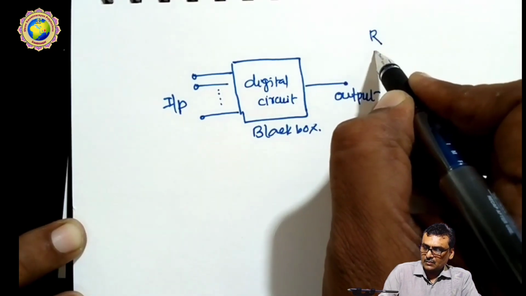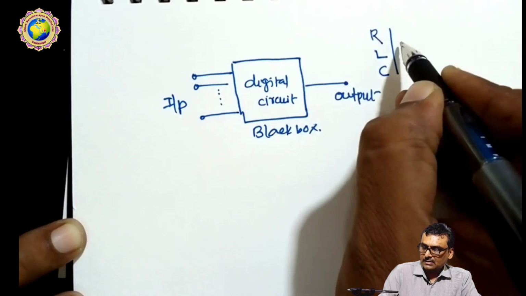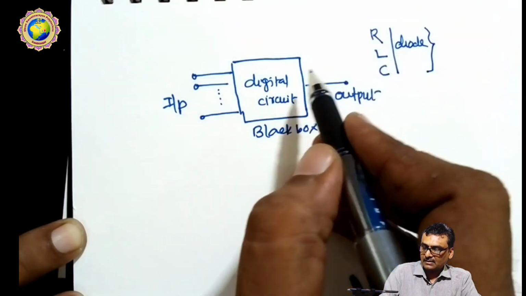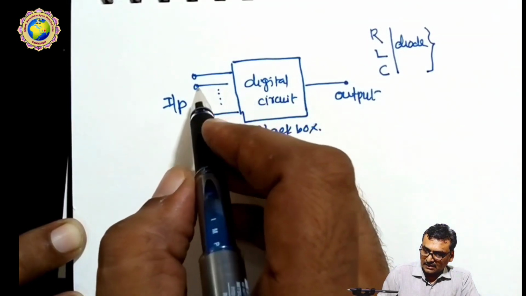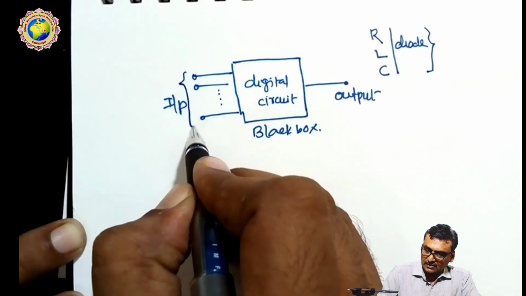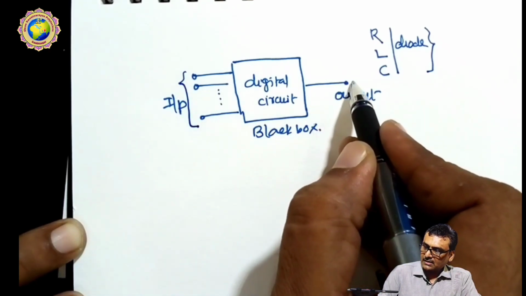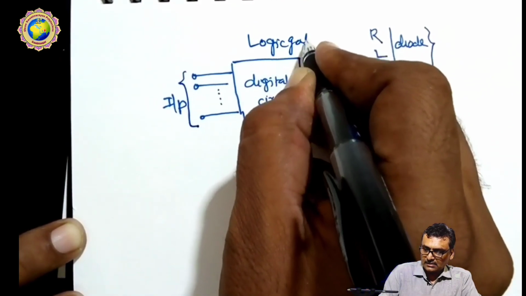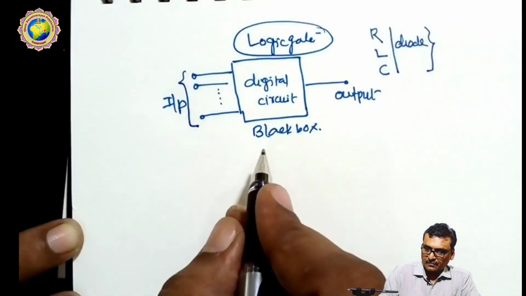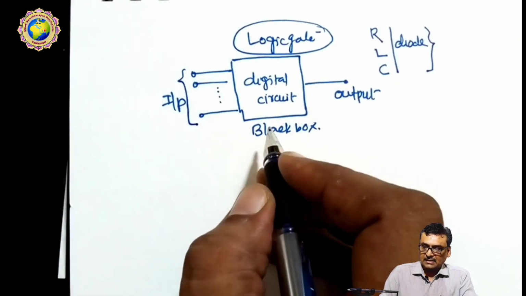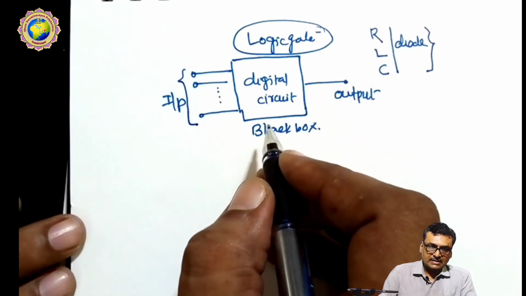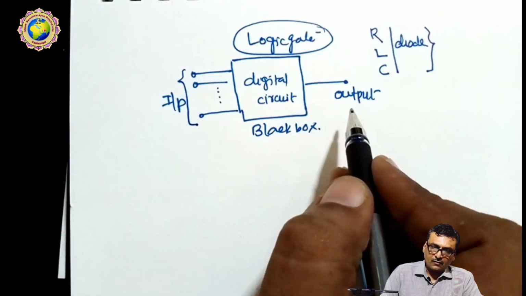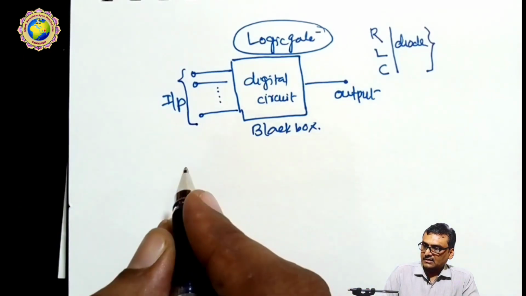It will be built using resistors, inductors, capacitors, or diodes, transistors or any semiconductor devices, and make this circuit, and given this combination of input logic, the output is fixed at 1. So this is called a logic gate. Okay, so a logic gate is basically a black box having a digital circuit that takes more than one input and always gives one output. It's called a logic gate.